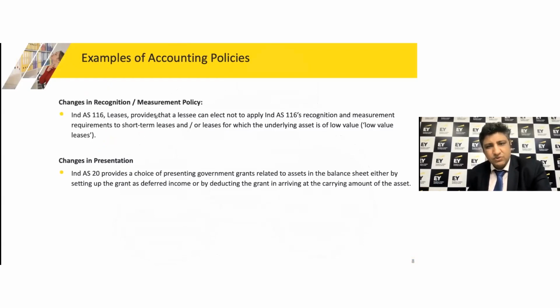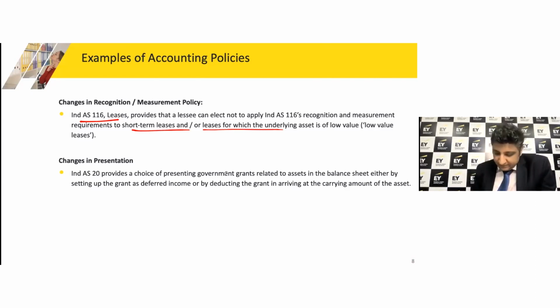So just to highlight this part, different accounting standards would have different policy choices available. For example, you may have a choice under Ind AS 116, where you may not want to, let's say, avail the exemptions as far as short-term leases or low value leases are concerned. So you can continue to recognize and measure those contracts also as per the normal lease arrangement.